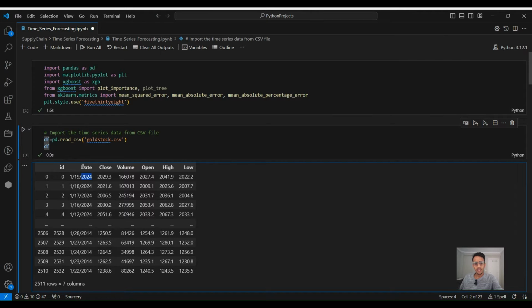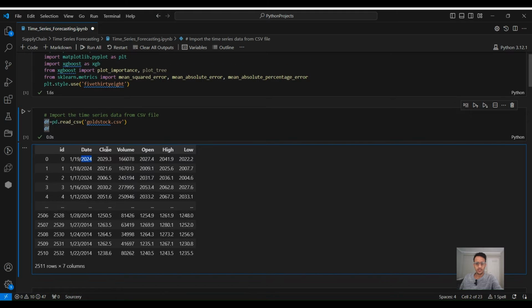So we have the date, the opening price on that specific day, the closing price, the volume of gold, the highest price that day, and the lowest price that day.